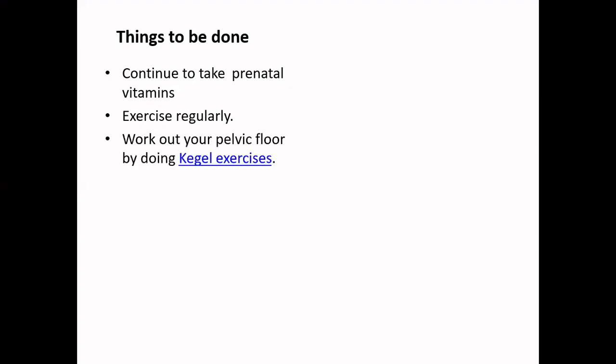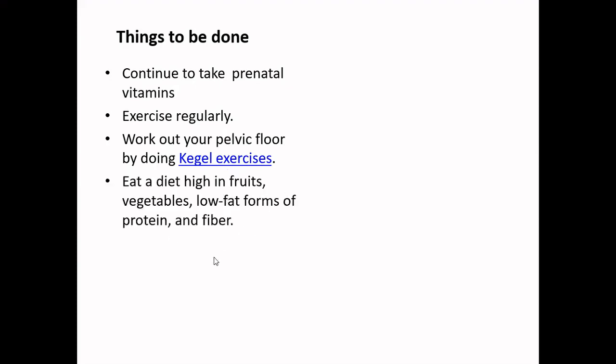You need to work out your pelvic floor by doing Kegel exercises. This will help your pelvic floor muscles to loosen up and may also help you in the delivery process in the later stage. Eat a diet which is high in fruits and vegetables and low in fat. It should also contain a high amount of fiber. This will help you to overcome the problem of constipation as well.